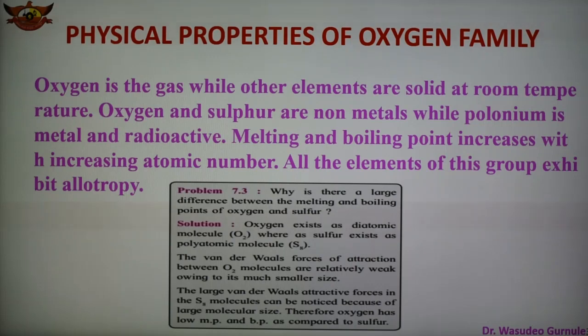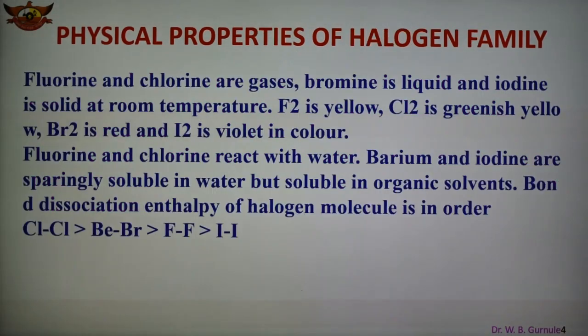The larger van der Waals attractive forces in the sulfur molecule can be noticed because of its large molecular size. Therefore, oxygen has a low melting and boiling point as compared to sulfur. So this is one example.